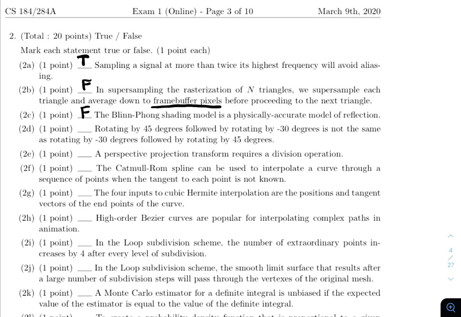Part D, rotating by 45 degrees followed by rotating by negative 30 degrees is not the same as rotating by negative 30 degrees followed by rotating by 45 degrees. Again, false. In the case of rotation, since there's no translation involved in the computation, the order doesn't matter.